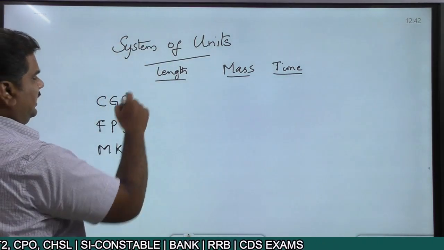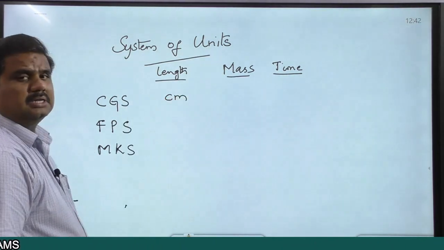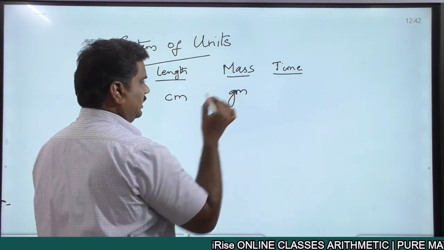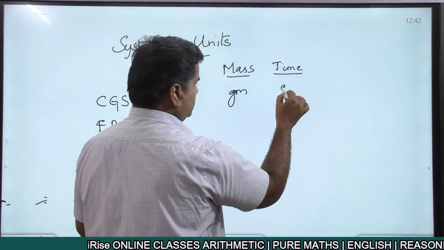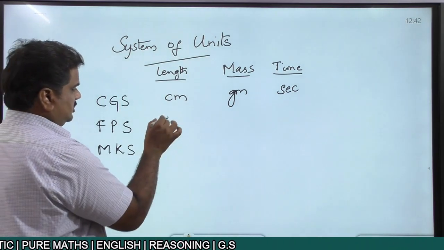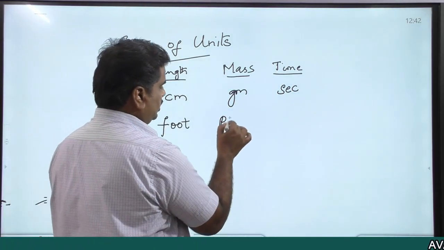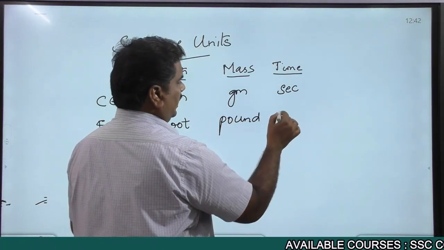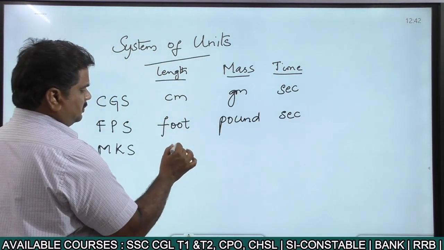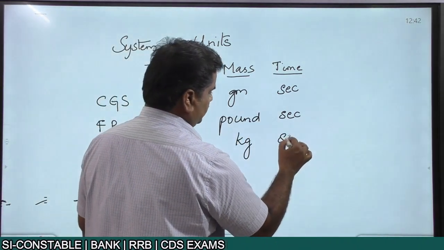Now talking about length, the length of an object in CGS system is measured in terms of centimeters. The mass of an object in CGS system is measured in terms of grams. Time in CGS system is measured in terms of seconds. Whereas in the FPS system, length is measured in terms of foot, mass is measured in terms of pounds, and again time is measured in terms of seconds. In MKS system, length is measured in meters, mass is measured in terms of kilograms, time is measured in terms of